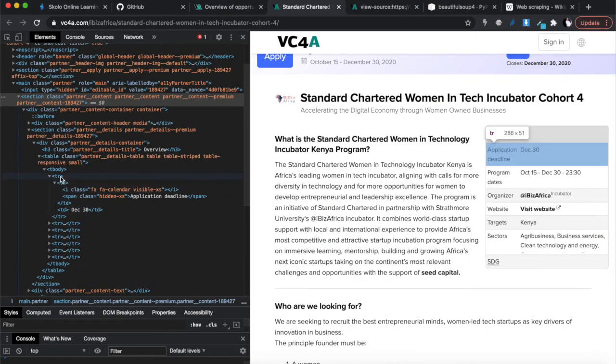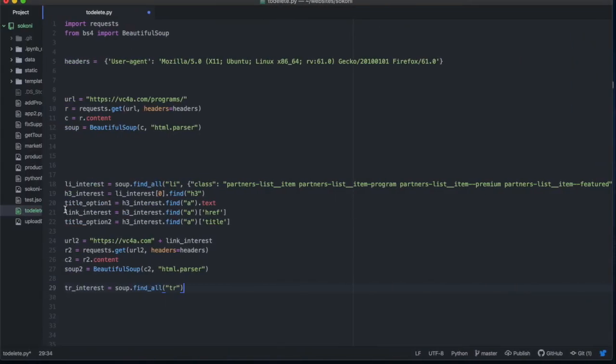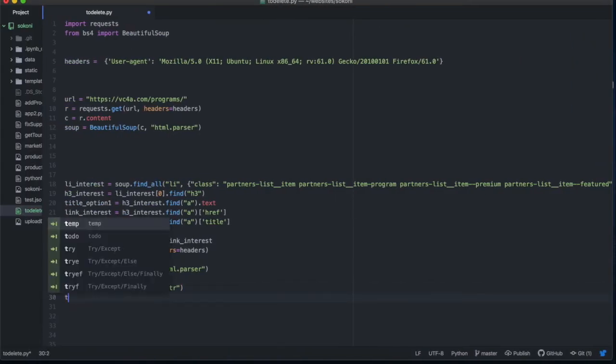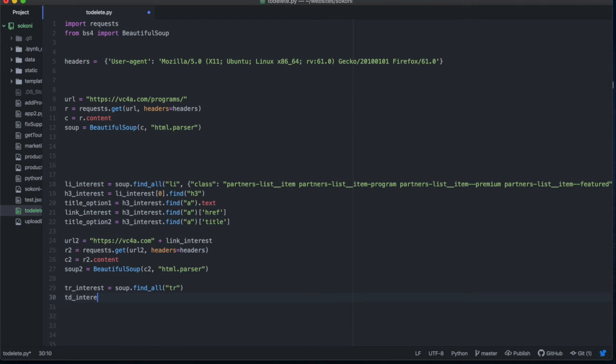So inside the TRs, we want the span. All right, and then there are 2 TDs, so you have a TD there and a TD there. So we want to find the TD of interest.